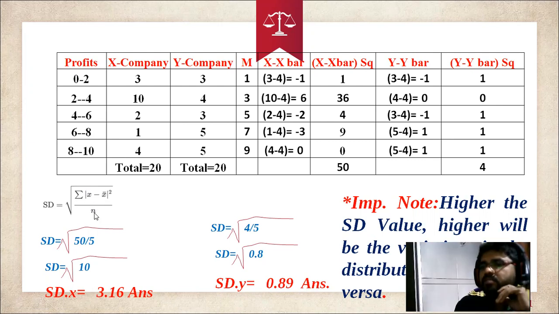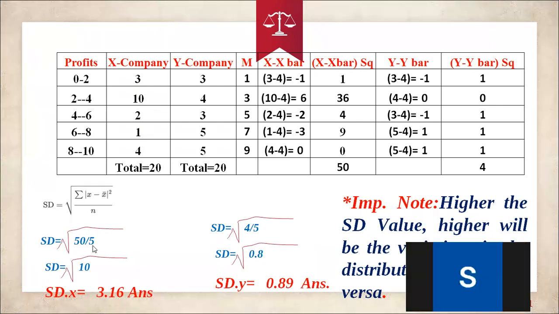How many are there? 1, 2, 3, 4, 5. 50 by 5 is equal to 10. When you take the square root, you get a standard deviation of x of 3.16.